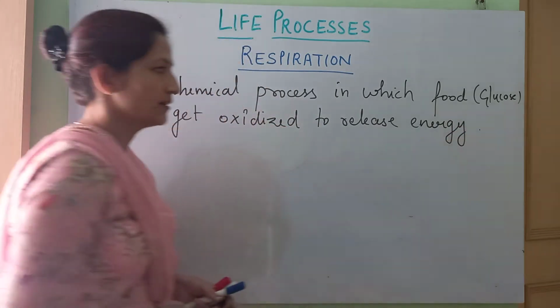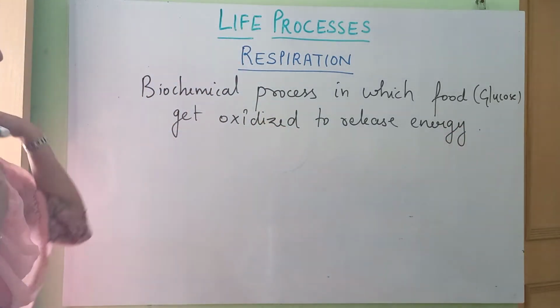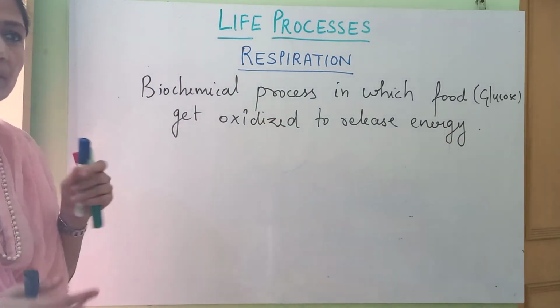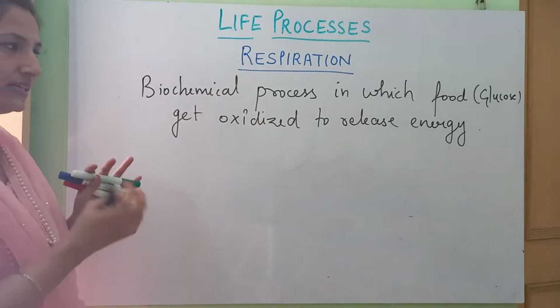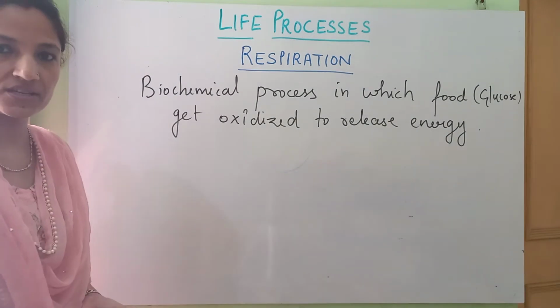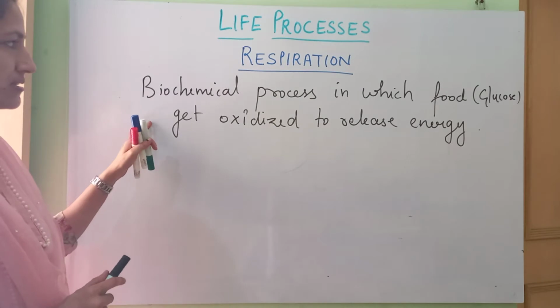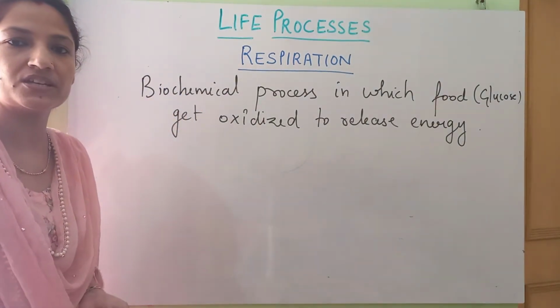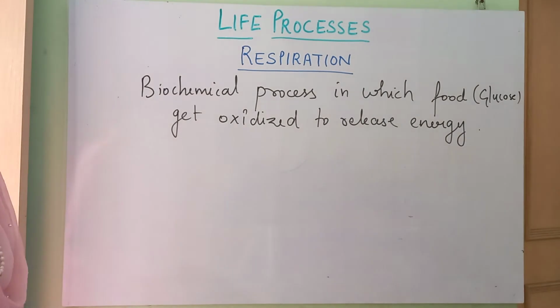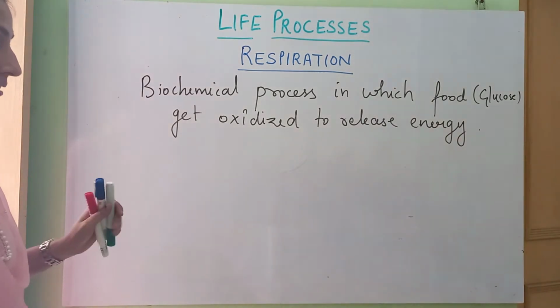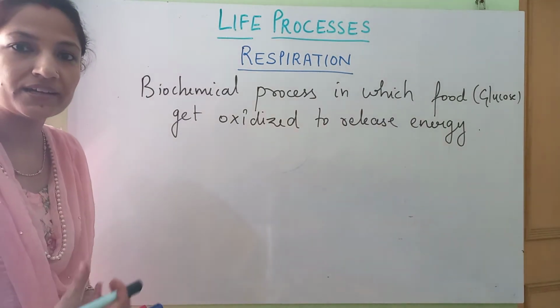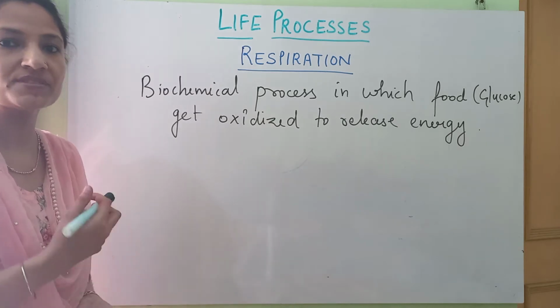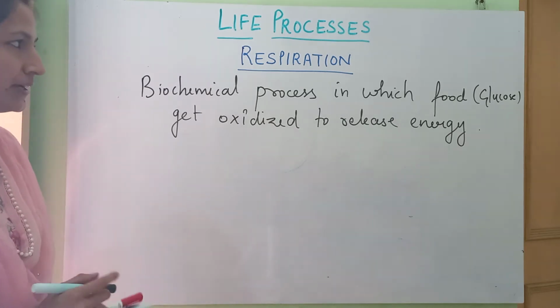Okay, this is respiration. When we talk about breathing now, that is part of respiration. Without that exchange of gases, no respiration is going to take place. So when we talk about cellular respiration, it is the respiration which takes place within the cell. That is an enzymatic reaction. It means enzymes are required in this. Got it?